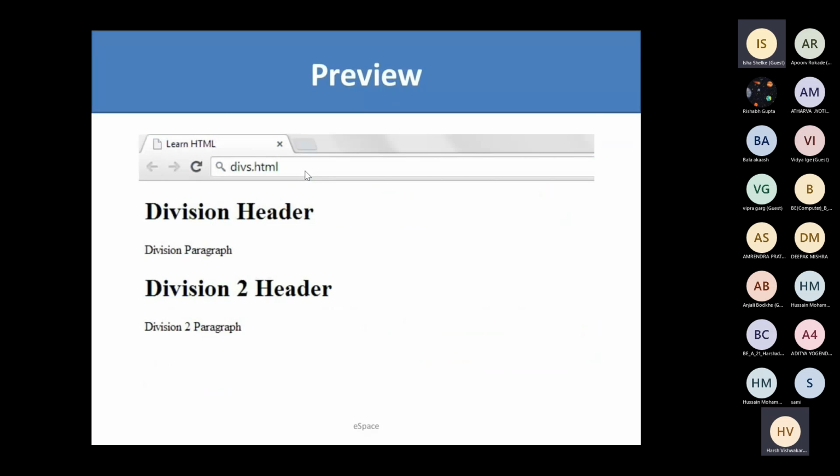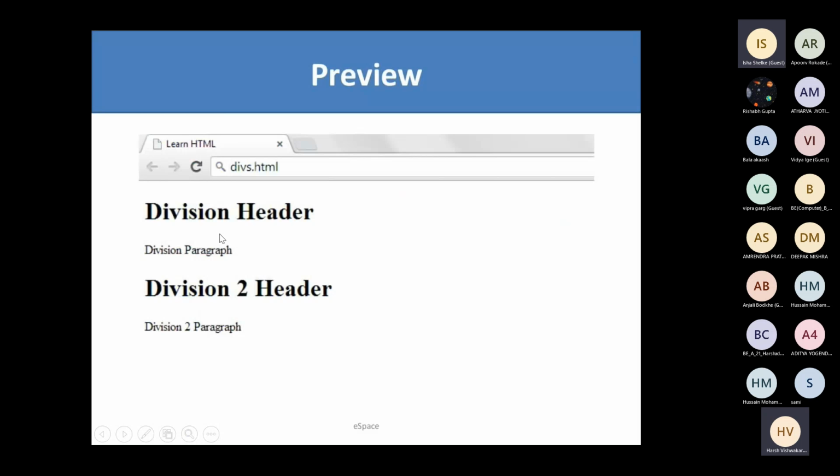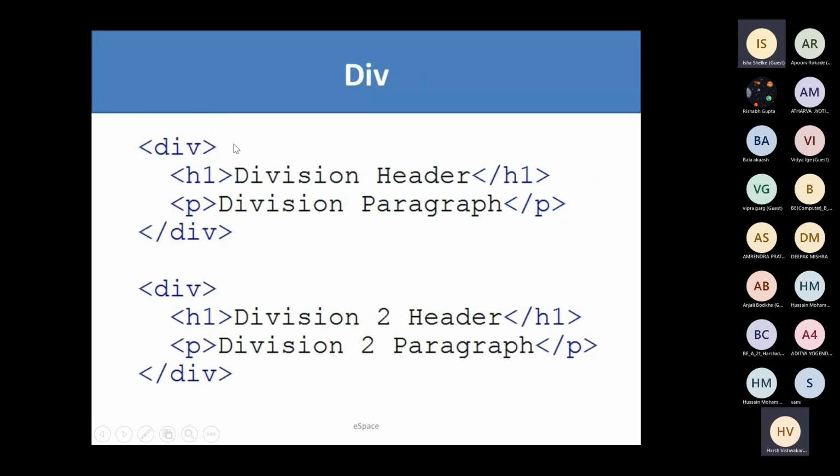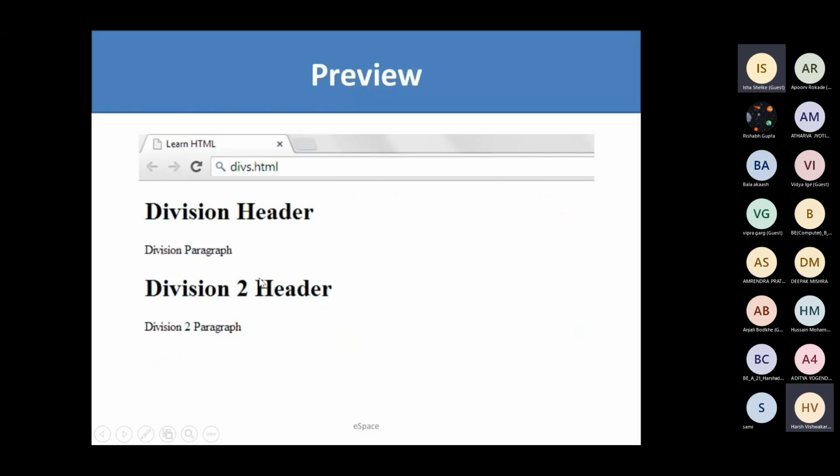So you can see that this code will display something like this. If I haven't used any division here, this will still display the same. If I omit this div, this closing div, this div, and this closing div, this will give the same result unless I have given some properties to this div tag, like left align or float. Unless I give any property to these two tags, it will be the same as without using them.